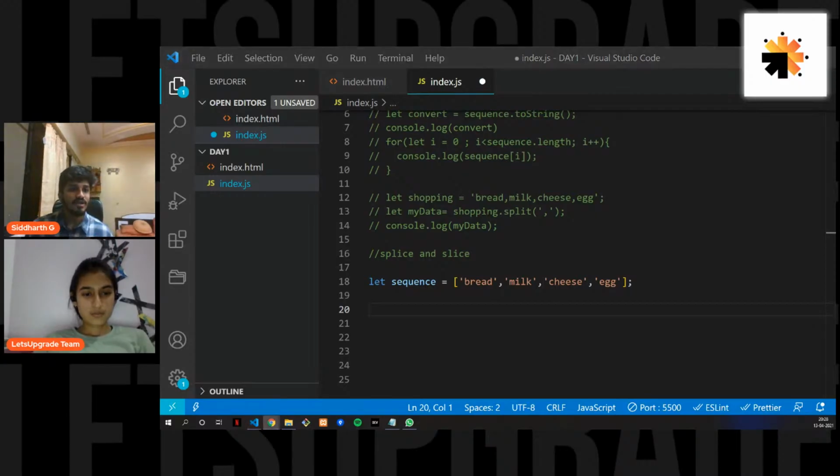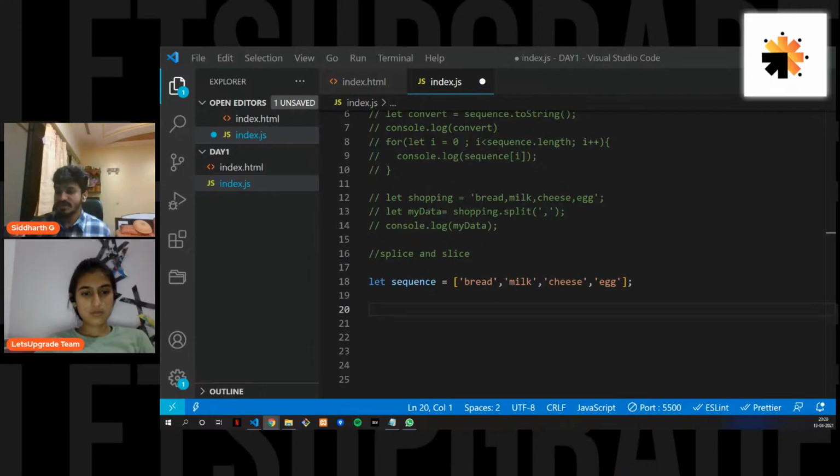Now the splice method takes arguments. The first argument is an index, an integer that specifies at what position you want to add or remove items. The second argument is optional: the number of items to be removed.